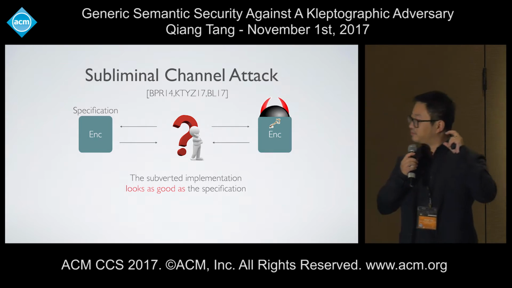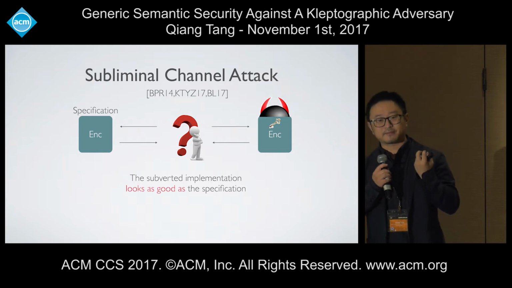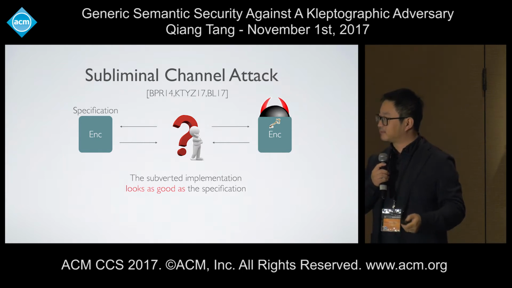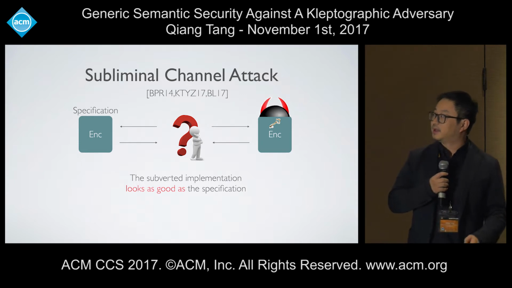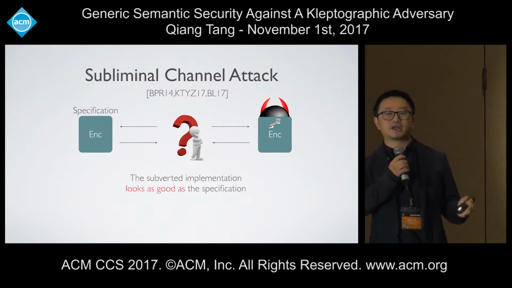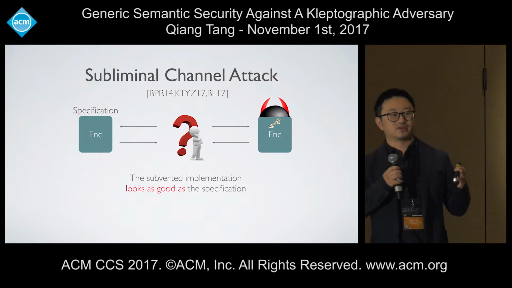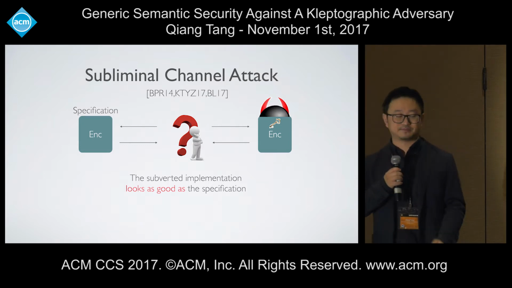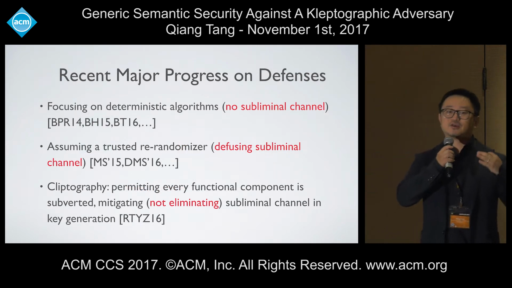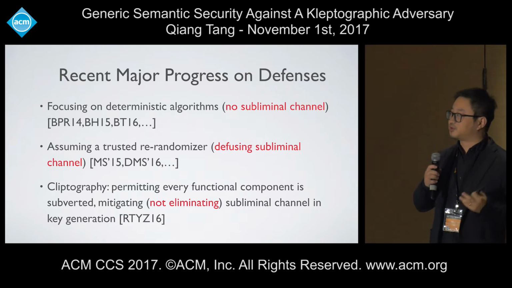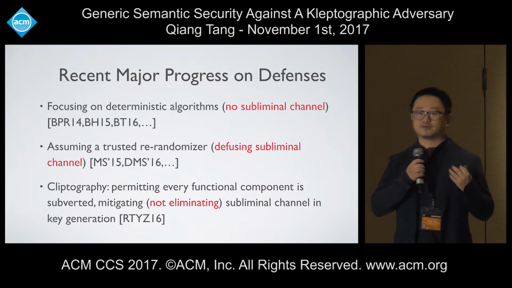The subverted implementation essentially uses this public channel as a covertext to contain the actual secret it tries to embed. And this can be done easily by rejection sampling, because there is randomness here. And what's worse, again, to anybody else who does not have the backdoor, the output ciphertext looks perfectly good. People can even prove that they are statistically close. Because of the wide universality of such bad randomness attacks or subliminal channel attacks, this renders the progress on defenses less than satisfactory.